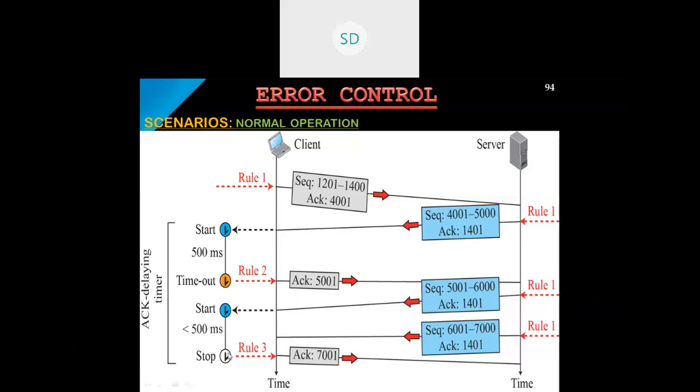Rule 1, sending an acknowledgement. Rule 2, if there is no data to be transferred, it will wait for a particular time interval, and after that it will just send an acknowledgement for what it is expecting to receive from the server. Rule 3 says that whenever it receives multiple segments from the server, it will acknowledge the most recent segment when the timer has lapsed. This is the normal scenario where there is no error.